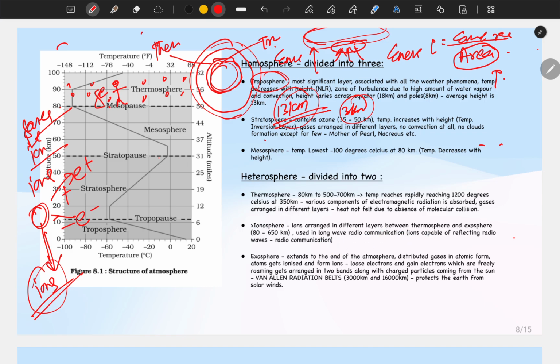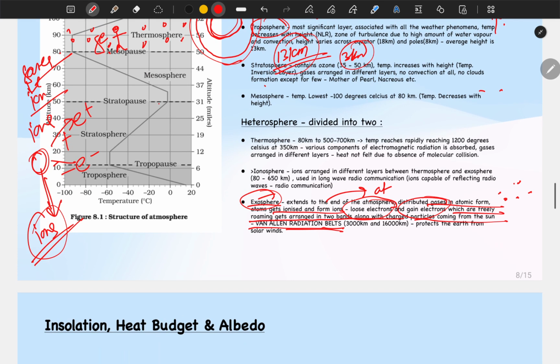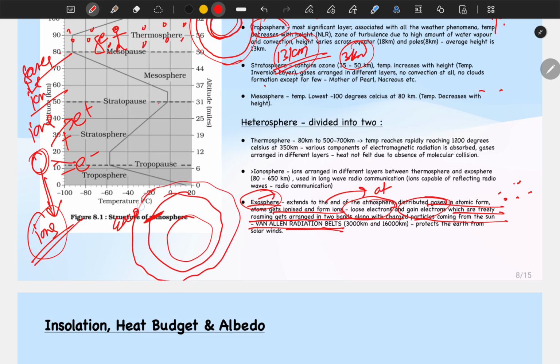Now in the end, let's go to the final layer, the exosphere. The boundary of the exosphere merges with outer space. The gases here are in atomic form, and they lose and gain electrons, like I have told you, and roam in the bands called the Van Allen radiation belt. If this is Earth, suppose this is where the thermosphere ends, and after that the exosphere starts. In the exosphere, there are gases in atomic form.